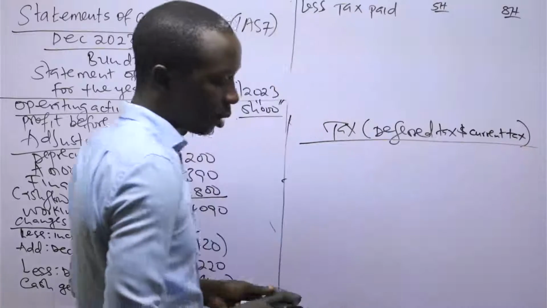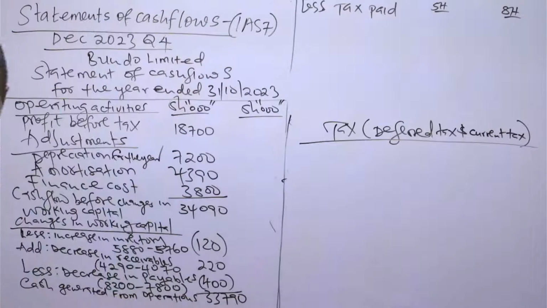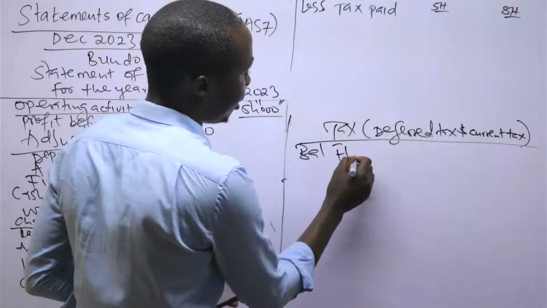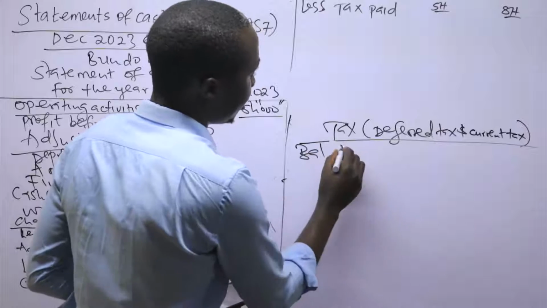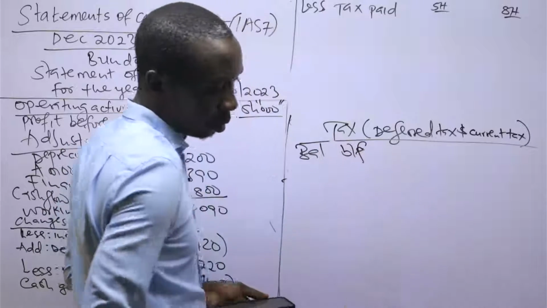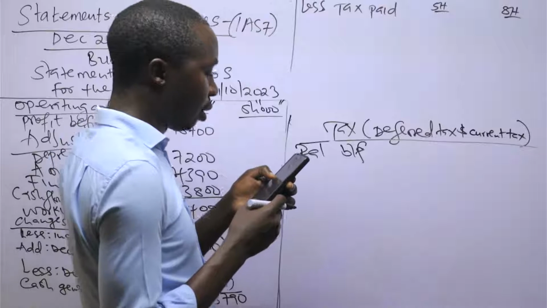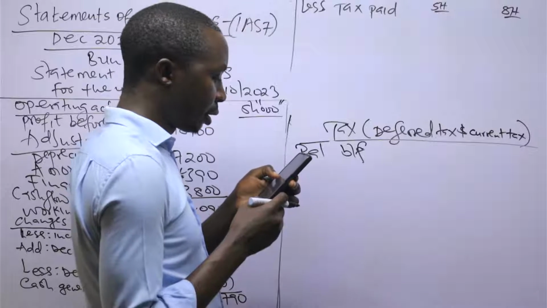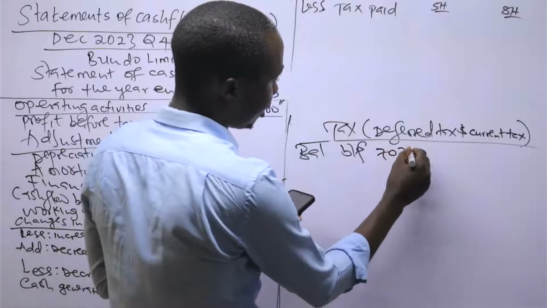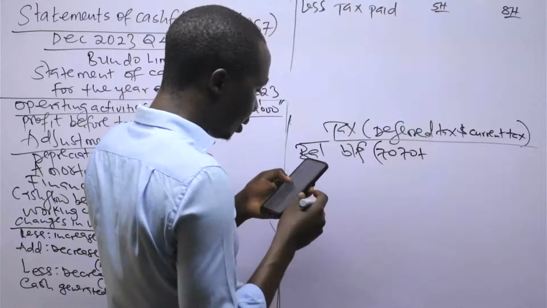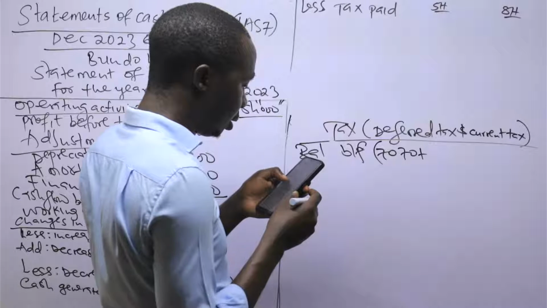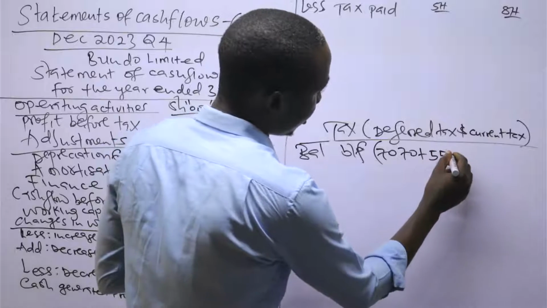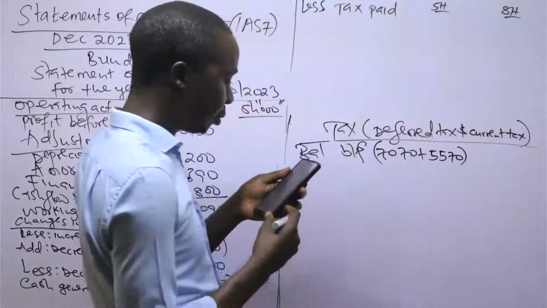And this one is from the non-current liabilities and current liabilities consecutively. So balance brought forward for both the deferred and current tax. The balance brought forward from the end of 2022: deferred tax is 7,070 shillings plus the current tax being 5,570.